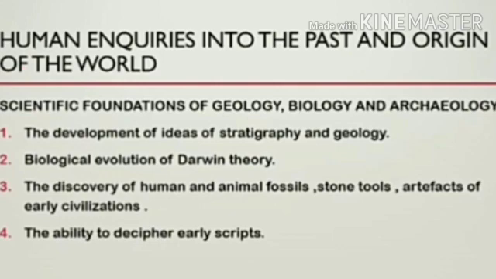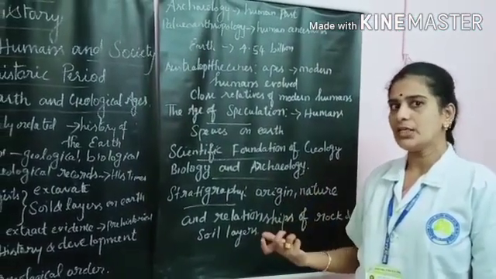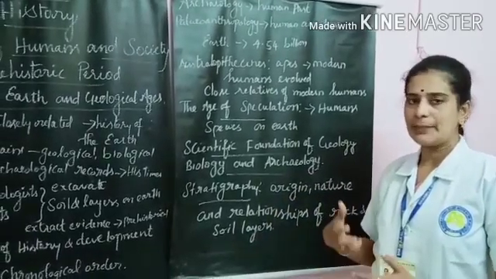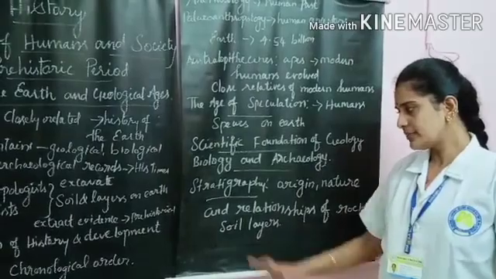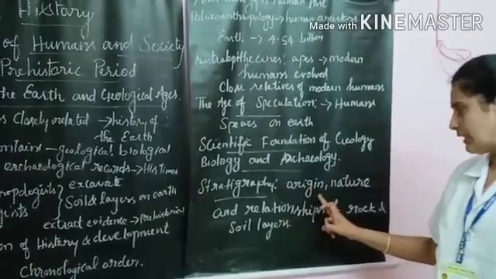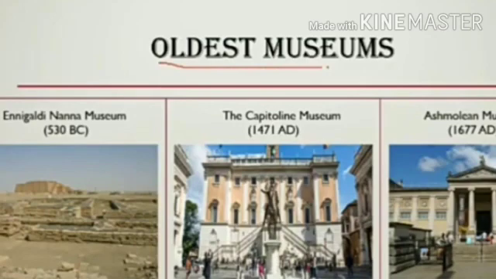The discovery of human and animal fossils, stone tools and artifacts of the early civilizations, and the ability to decipher early scripts. Artifacts means things that archaeologists excavate during the excavation. Excavation means digging the earth. That process is called excavation. Next, stratigraphy. Stratigraphy is a study of origin, nature and relationships of rocks and soil layers.